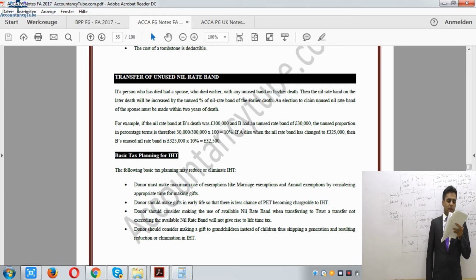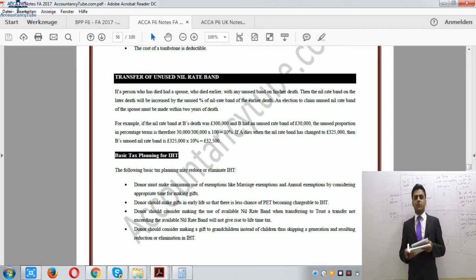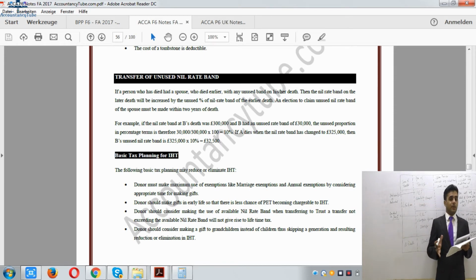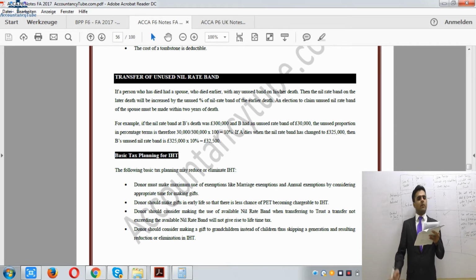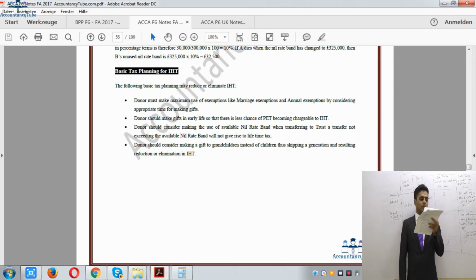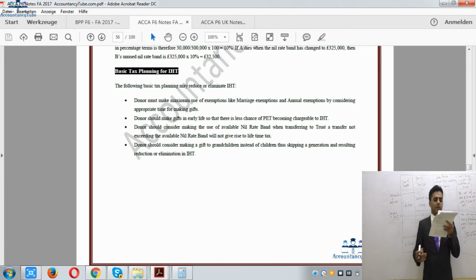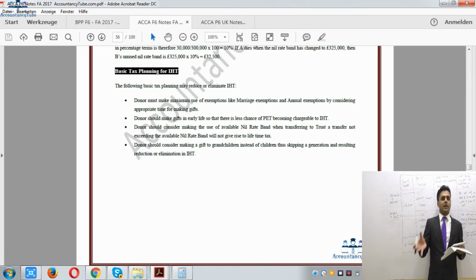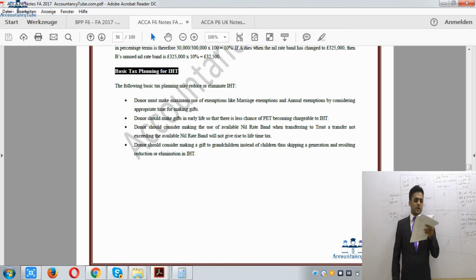Donors should make gifts in early life so that there is less chance of PET becoming chargeable. If you give early in life, the chances are that you will survive for 7 years, which means PET will not be chargeable at death as well. PET is not chargeable during lifetime anyway. Right, so after that, the donor should consider making use of the available nil rate band when transferring to a trust, and a transfer not exceeding the available nil rate band will give no rise to a lifetime transfer. So if we make a gift, even if we have to pay tax at death, up to the nil rate band, £325,000, there is no tax anyway.